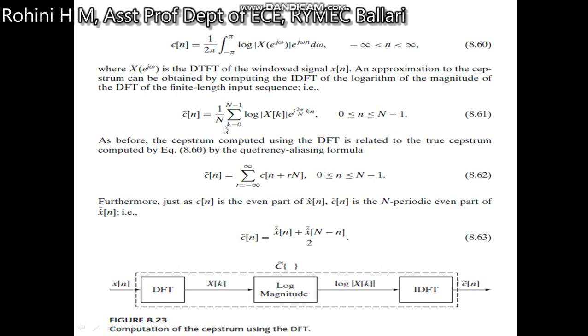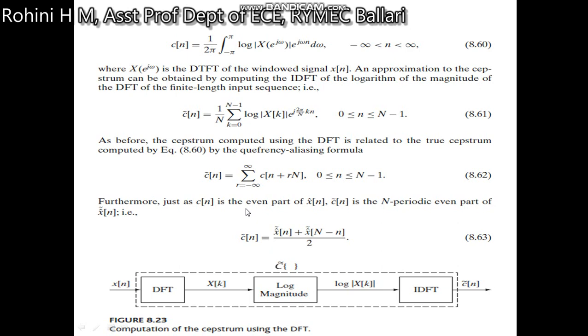So that is given as 1 over n, summation k equal to 0 to n minus 1, log of this function. So as before, the cepstrum computed using the discrete time Fourier transformation is related to the true cepstrum by the aliasing formula. This is the aliasing formula: c bar of n is given as c of n plus r into n, where n ranges from 0 to n minus 1.